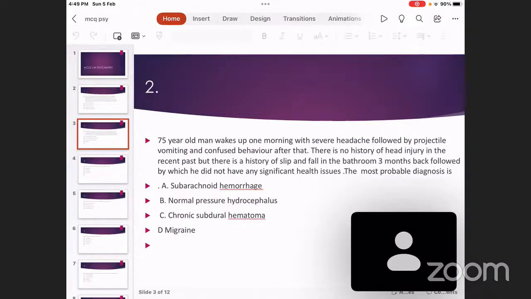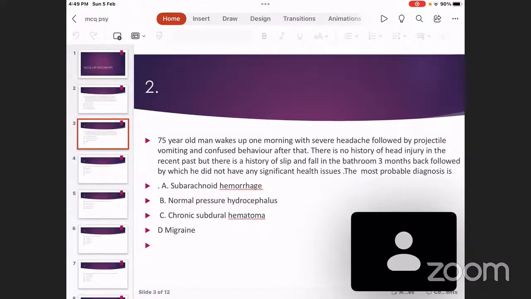Sometimes a question can come regarding the drug of choice in resistant migraine as prophylaxis. Resistant migraine means migraine which keeps on coming even after giving almost all of these prophylactic drugs. The drug of choice for resistant migraine as prophylaxis is topiramate. Topiramate was discovered as an anti-epileptic, but nowadays it has so many other indications. It is used in migraine. It is used to reduce appetite in obesity. It is used as an anti-craving drug for alcohol-dependent people. So all these are the different uses of topiramate. So such a question can also come.